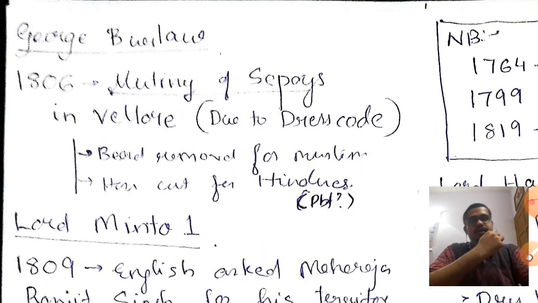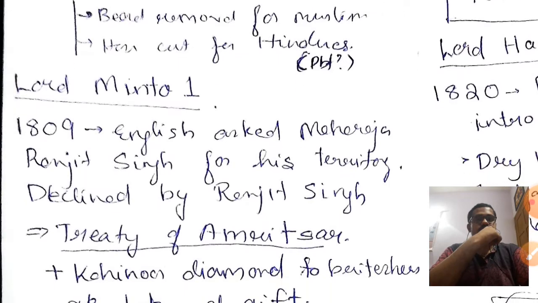Now, under the next Governor General of Bengal, in 1806, the mutiny of Sepoys happened in his reign. This is not the Sepoy Mutiny of 1857. It is something different, and this happened in Vellore. It was mainly due to dress code issues. Okay, that you must understand.